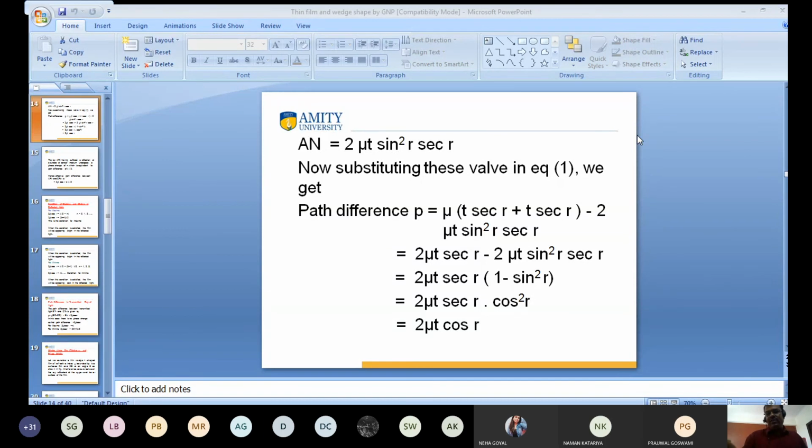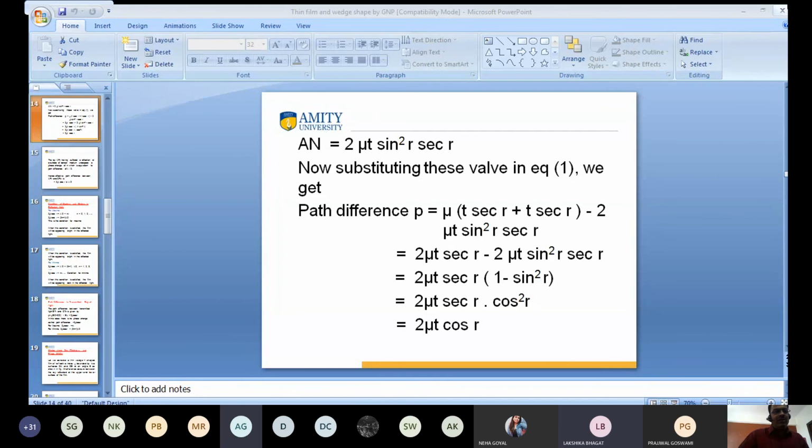Sir, do we need to derive this equation in the exam? Yes, this is very important. So you know how a phenomenon takes place and what steps you follow.